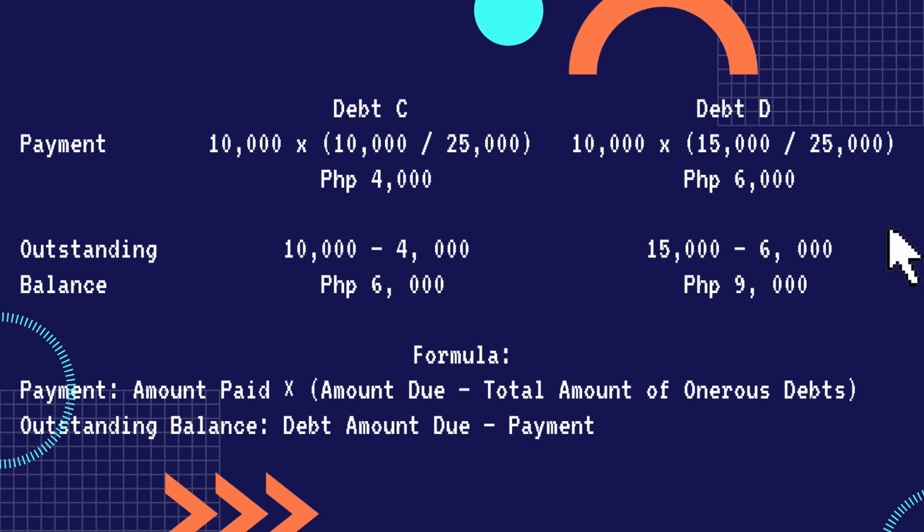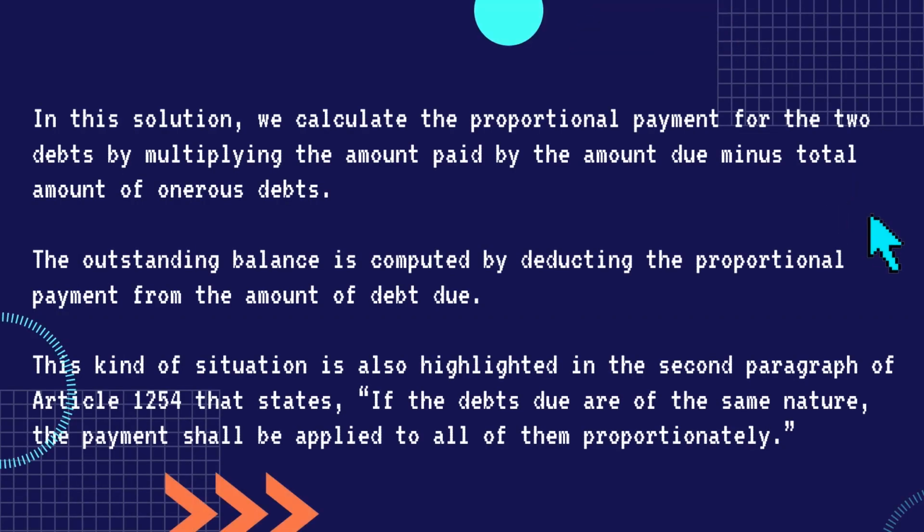The outstanding balance is computed by deducting the proportional payment from the amount of debt due. For debt C, we have 10,000 minus 4,000 is equal to 6,000 pesos. While for debt D, 15,000 minus 6,000 is equal to 9,000 pesos. This kind of situation is also highlighted in the second paragraph of Article 1254 that states, if the debts due are of the same nature, the payment shall be applied to all of them proportionately.